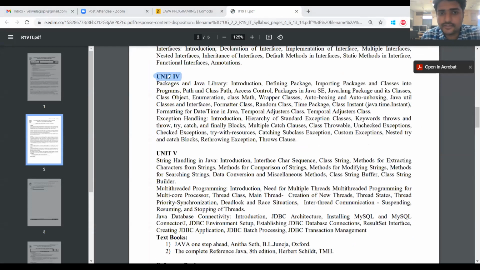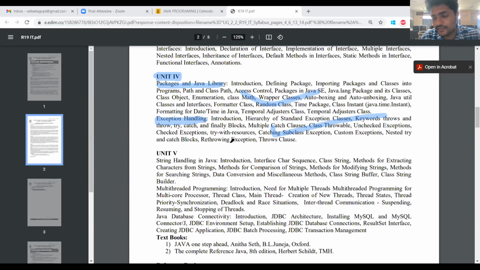Unit 4 consists of 2 parts, packages as well as exception handling, and we have completed both. In the packages, we have seen the user defined packages and predefined packages. In the predefined packages, we have seen the lang package, util package and time package.